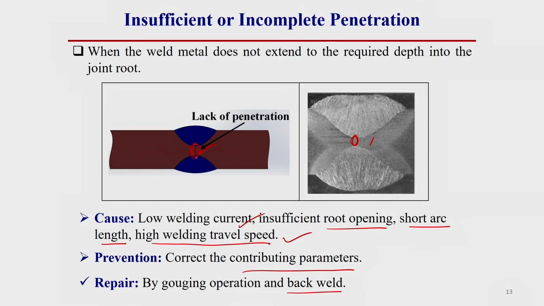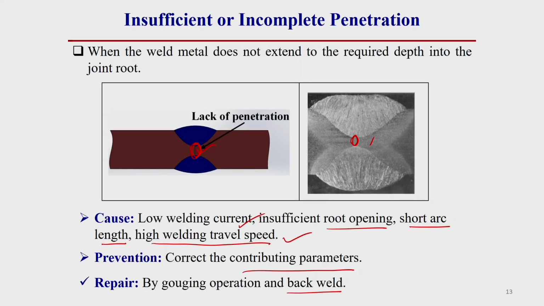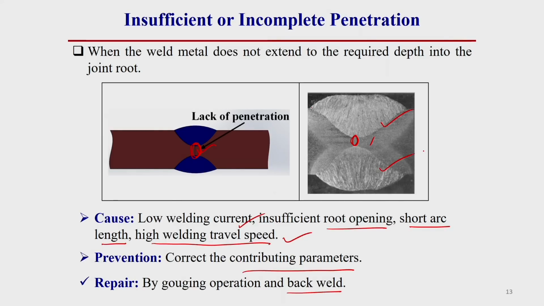That means, whatever the lack of fusion portion is there, we have to gouge it properly, that is, clean or remove the excess material over there. After that, we have to refill that portion by re-welding. That means, there should not be any lack of fusion. As I have told you, there should be some overlapping between these two weld beads, then your weld quality will be good.